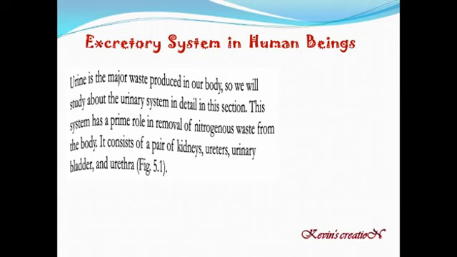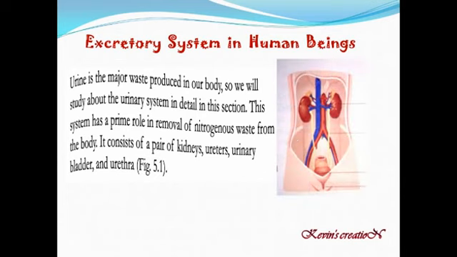I told you urea, uric acid, ammonia, all these things have to come out of the body because they are poisonous, and these are also called the nitrogenous waste. So through the urinary system it comes out of our body. Now the urinary system consists of a pair of kidneys, ureters, urinary bladder and urethra.